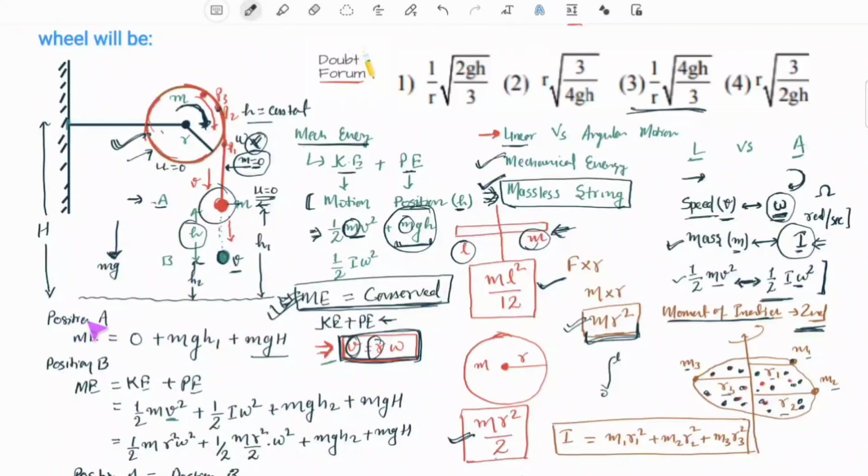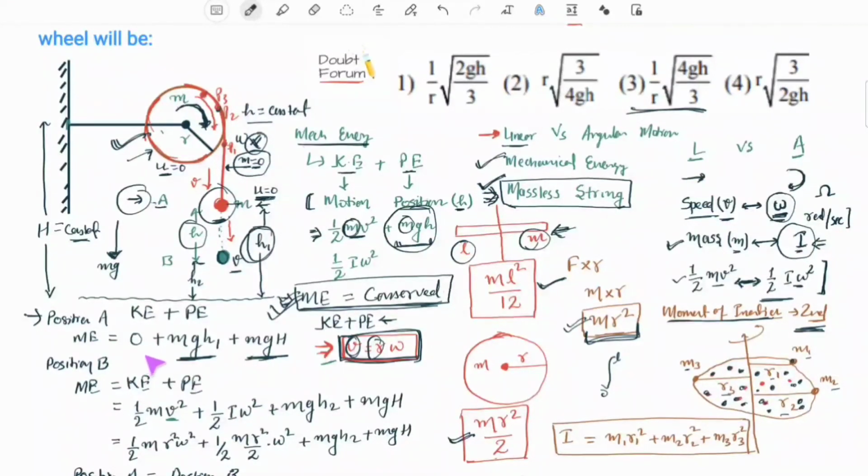Initially, when the bob was at position A, the mechanical energy of the system would be the kinetic energy of the bob, which is 0 because the bob is at rest, plus the kinetic energy of the disk, which is also 0 because the disk is at rest, plus the potential energy of the bob, which is mgh1, h1 being the height from ground level at the initial position, plus mgH, capital H being the height of the disk. This is the potential energy of the disk. We can also disregard it because H would never change, the disk is fixed, but still we have taken it here. It would automatically cancel out when we solve the equation.